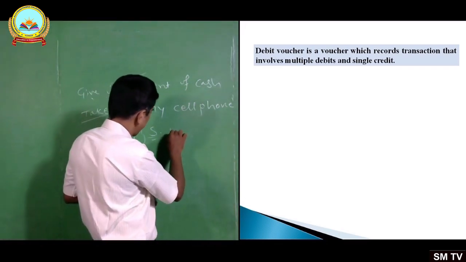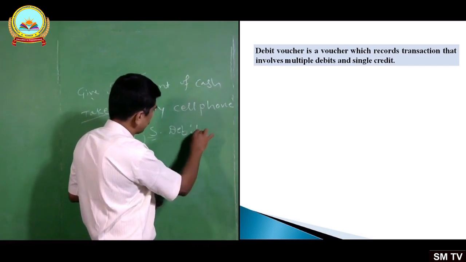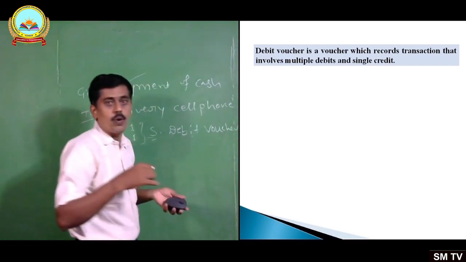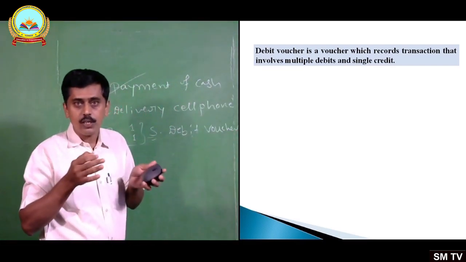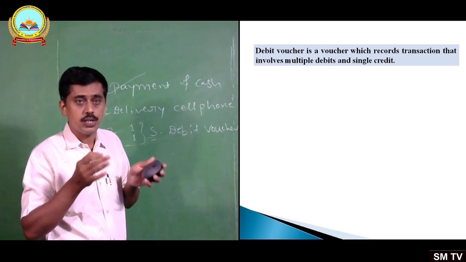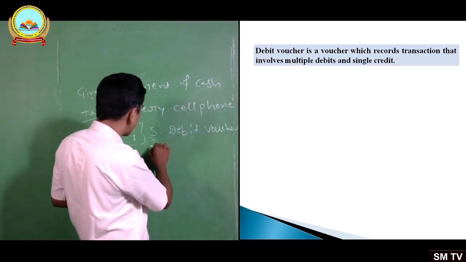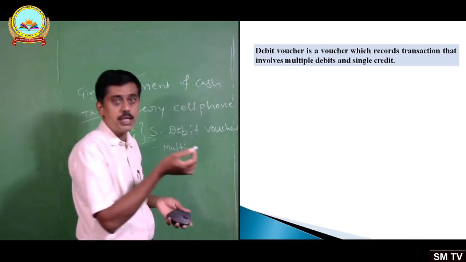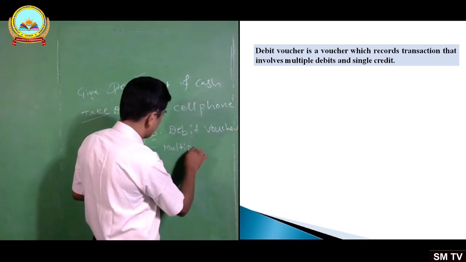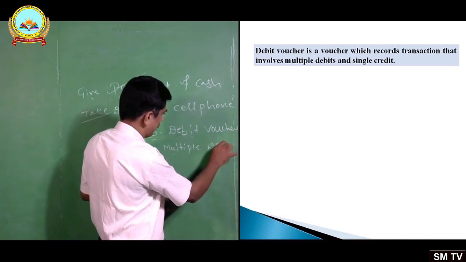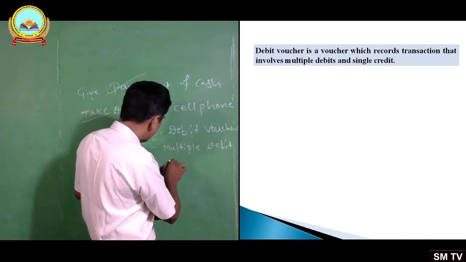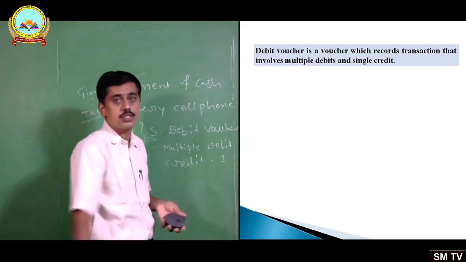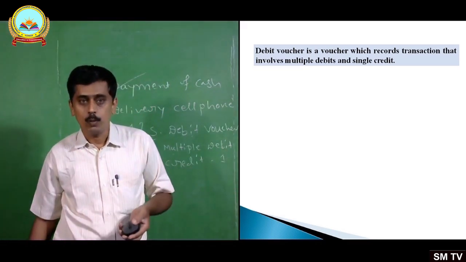When we speak of debit voucher, it records a transaction involving multiple debits. Here debit accounts will be more than two. How many credits? Credit account will be only one. Then such voucher is called debit voucher.